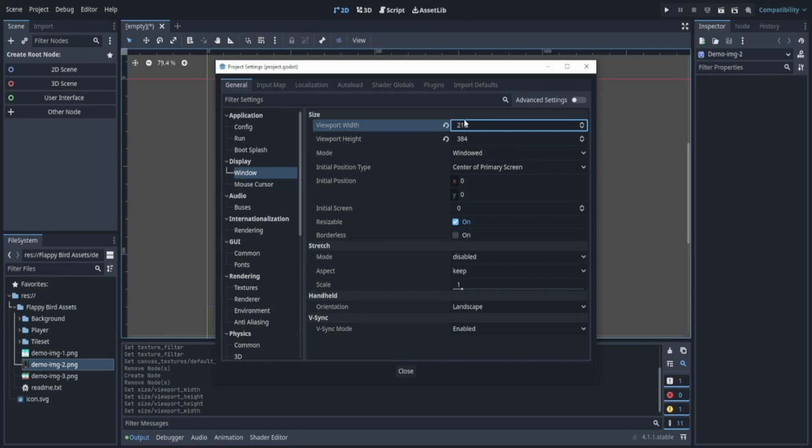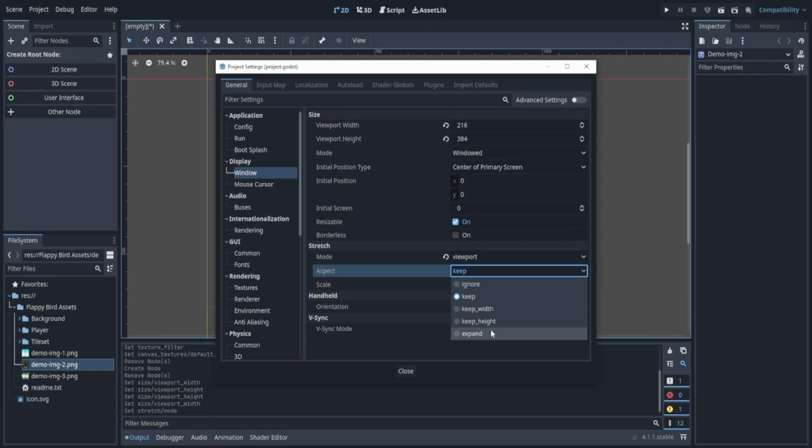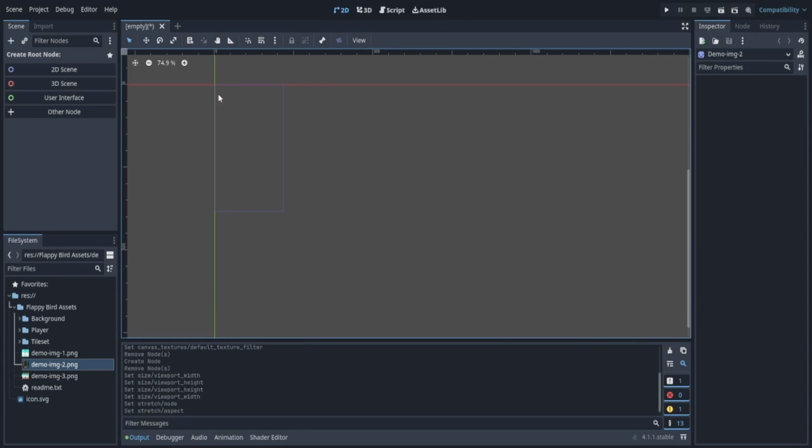So let's make sure we have these. And on the stretch, we're going to go to the mode and keep it as viewport, and then aspect, we're going to expand. And now we'll close this. And now we see that our blue window has changed. Now this is essentially a camera.